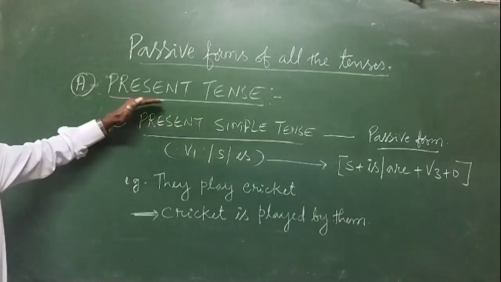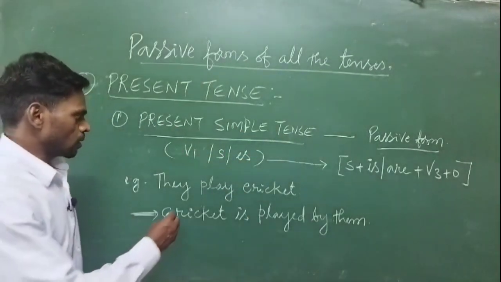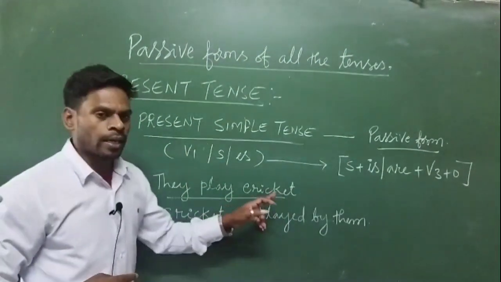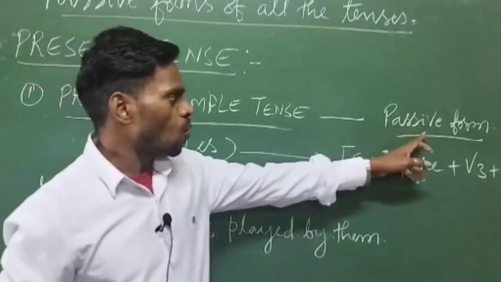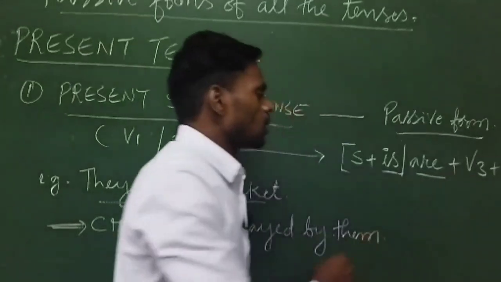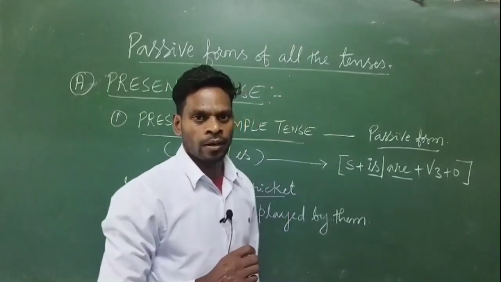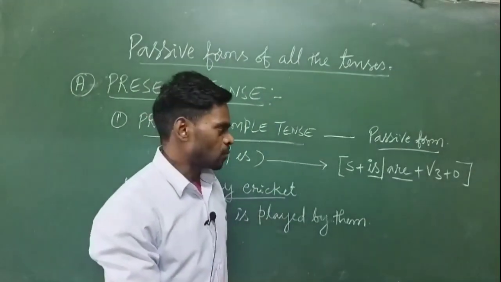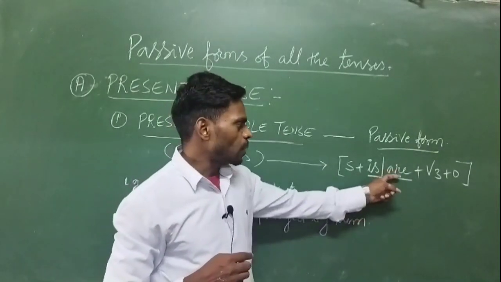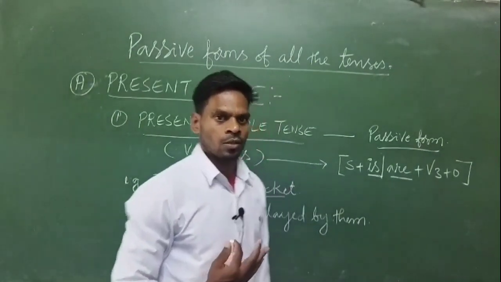So first, under the present tense we'll see the present simple tense. Whenever the sentence is in present simple tense, then the passive form will be helping verb is or are, then V3 and object has to be there when we change from active to passive voice. Helping verb is is used with singular and helping verb are is used with plural subject.